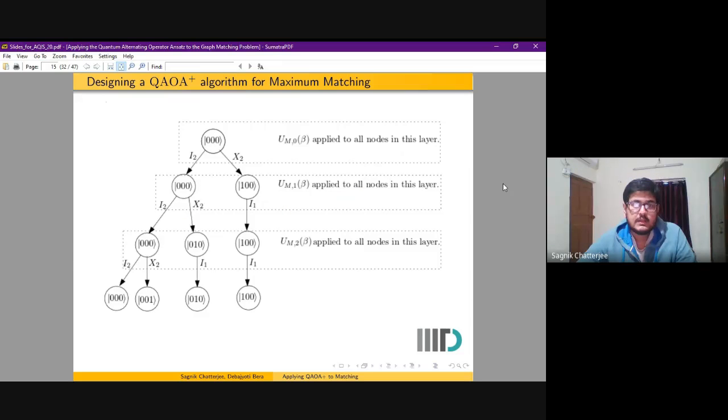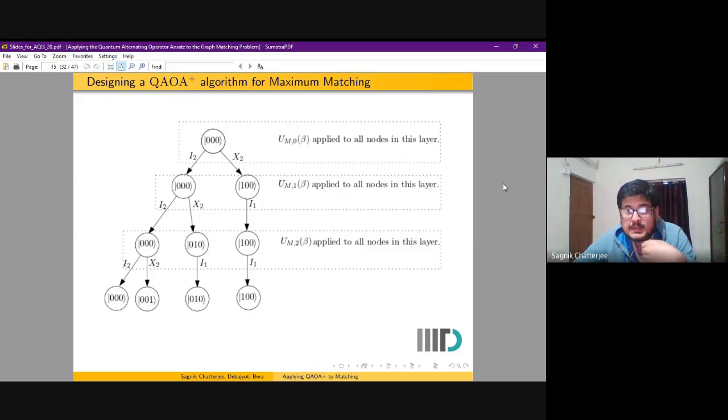We came up with the decision tree technique to analyze what happens in the circuit for both classical and quantum cases. The figure shows what happens when you apply the QAOA plus circuit on a triangle graph. We see that we get an output which consists of all matchings with non-zero amplitudes, all feasible matchings.